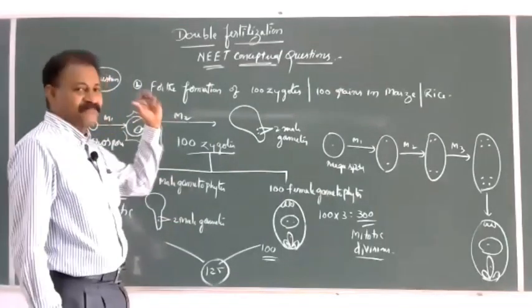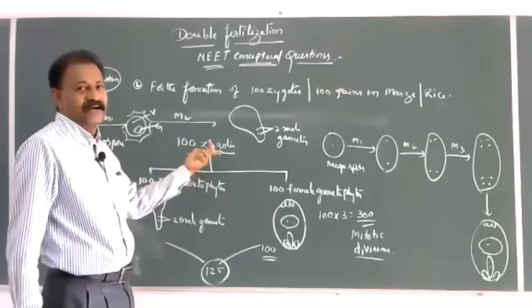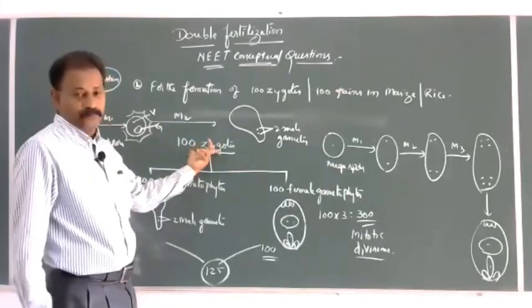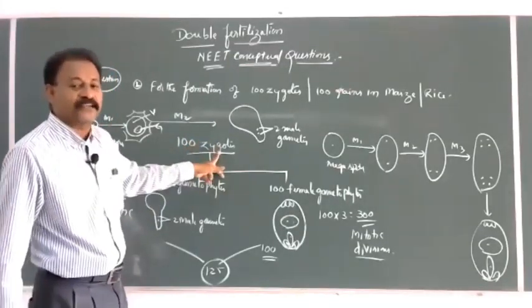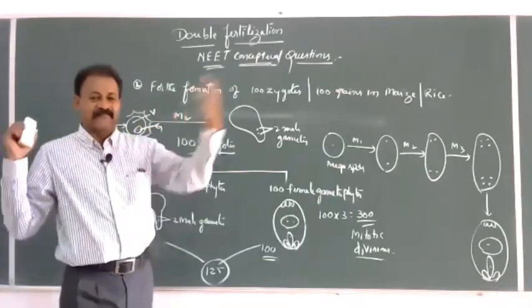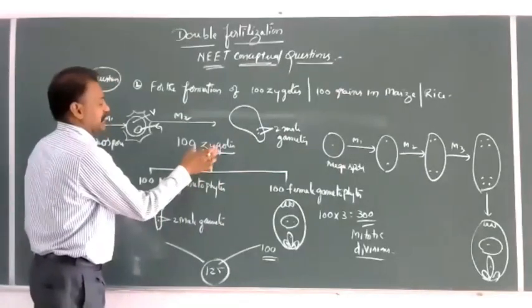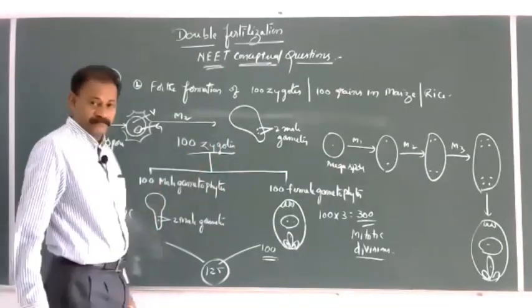So the concept is, whenever a question comes like this, first we have to get the zygote or seed or embryo, meaning a fusion product of male and female. For one male, one female is required. Like that 100, 200, 300, 400, 500.